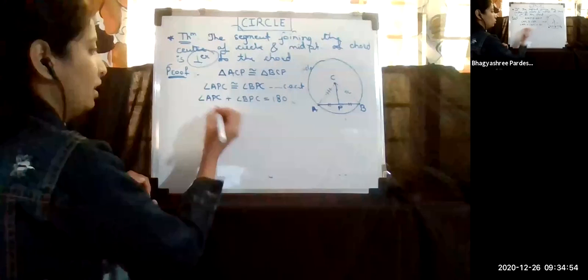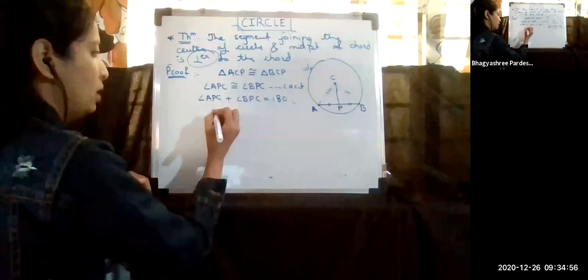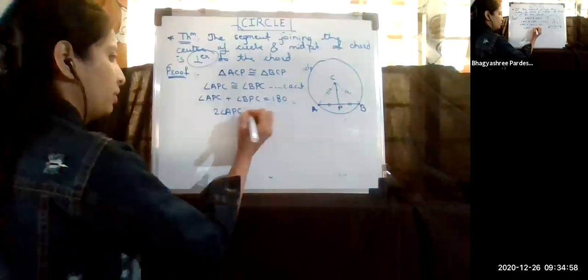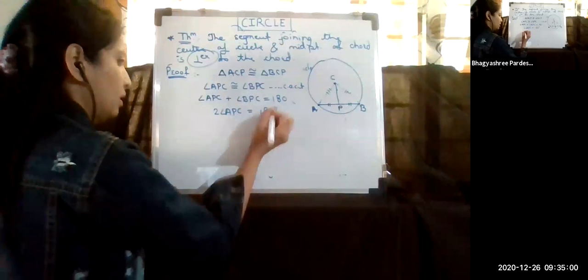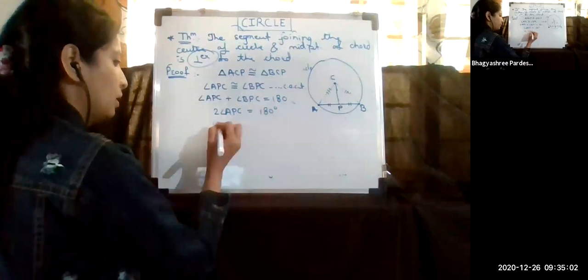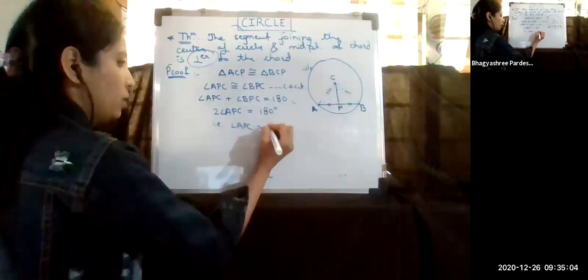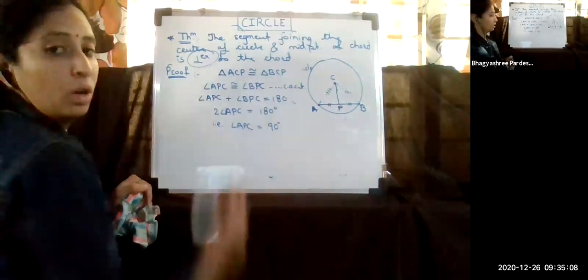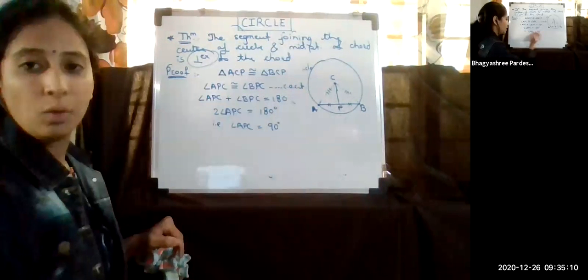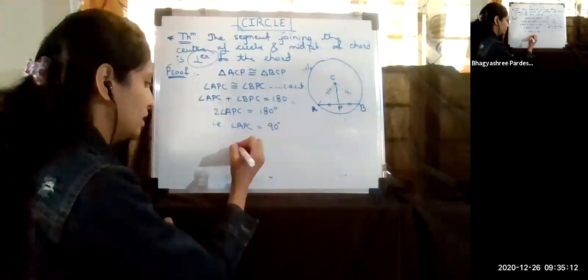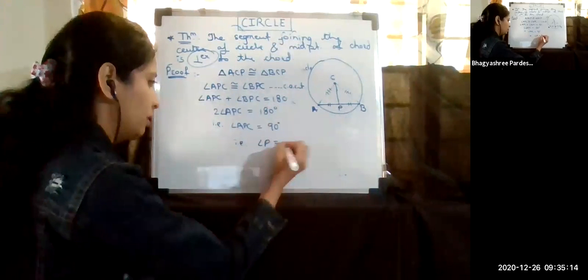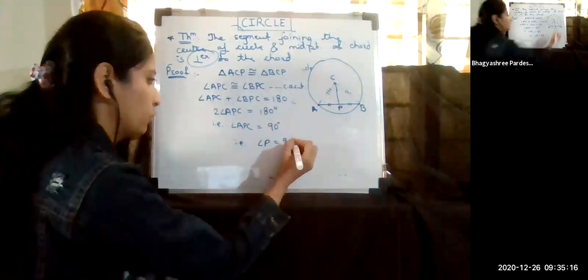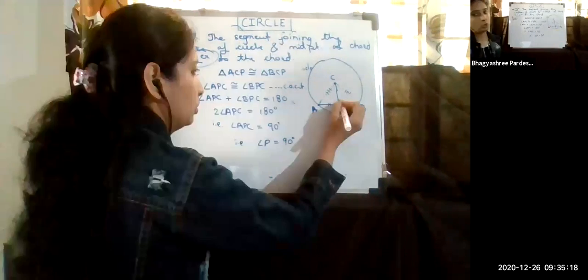Now, since these two are equal, can I write this as twice APC equals 180 degrees? That is, angle APC equals 90 degrees. How? These two ones are 2, 90s are 180. So I got this APC as 90. That is, I got that angle P is equal to 90 degrees. This one. So it's very easy, students.